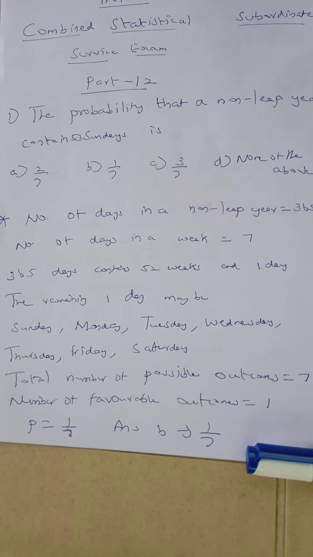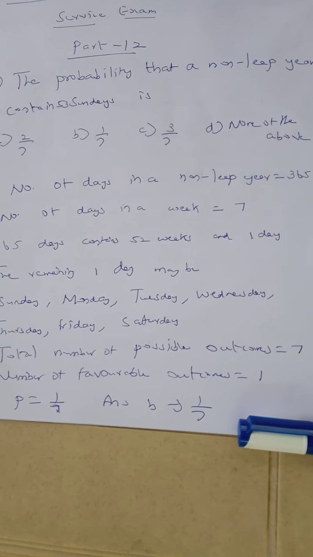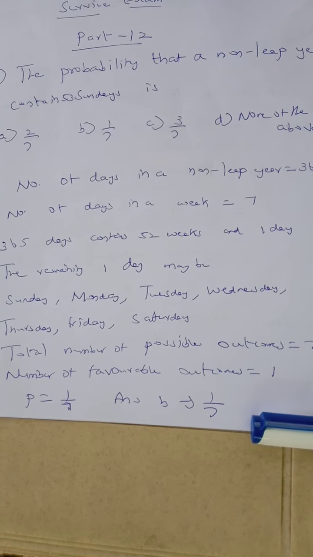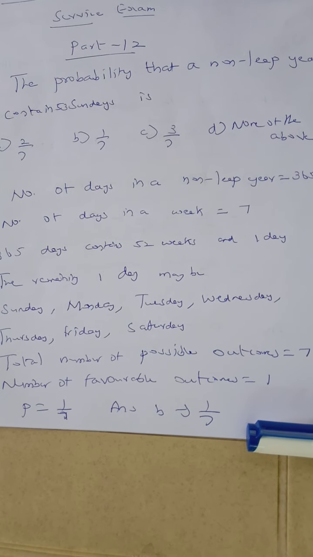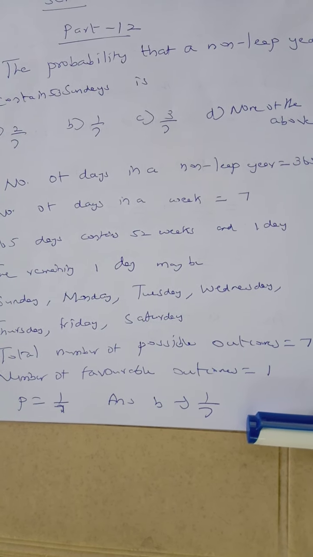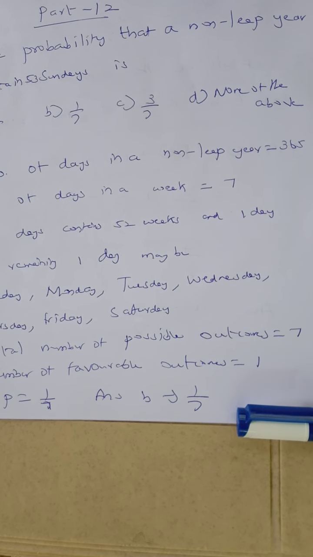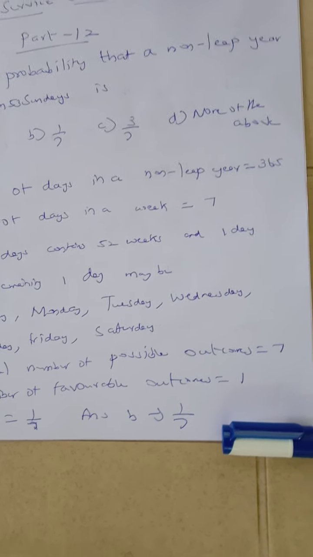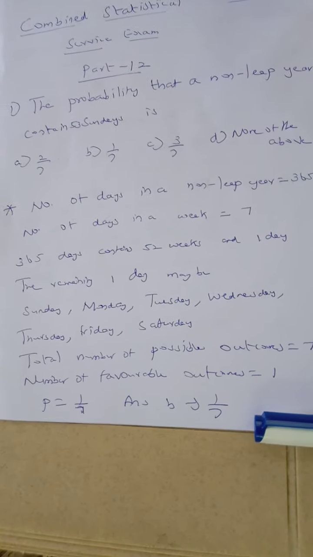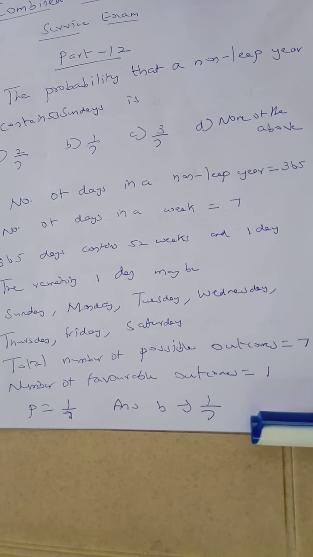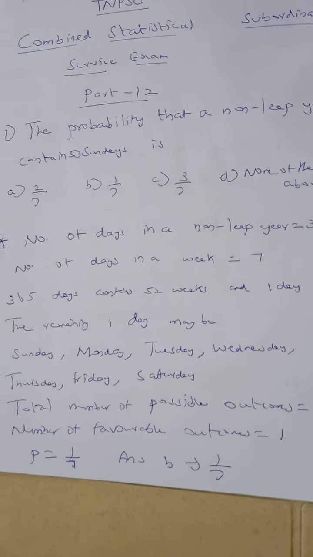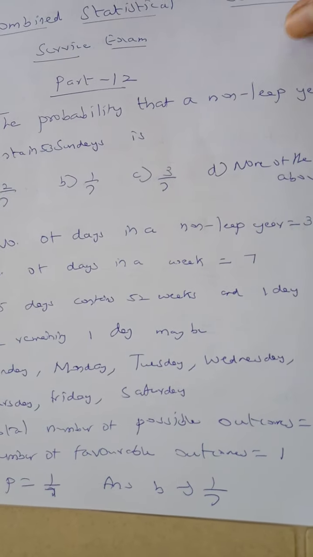So the total number of possible outcomes is 7. The number of favorable outcomes, which should be Sunday, is equal to 1, and the probability is equal to 1 by 7. So here the correct option is option B, 1 by 7. We are choosing a non-leap year at random which should contain 53 Sundays. So we can move to the next problem, problem number 2.